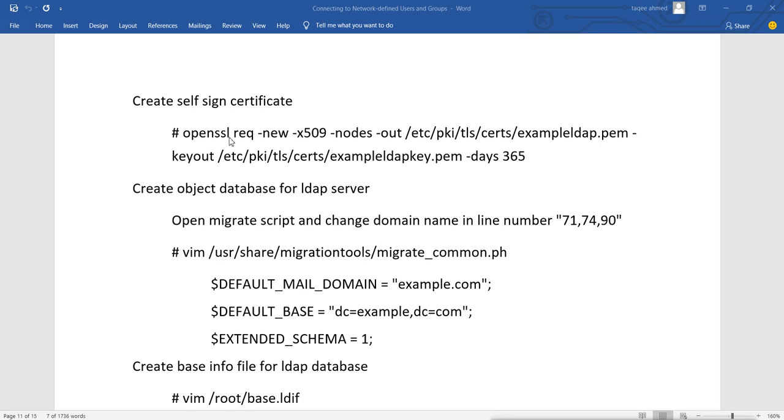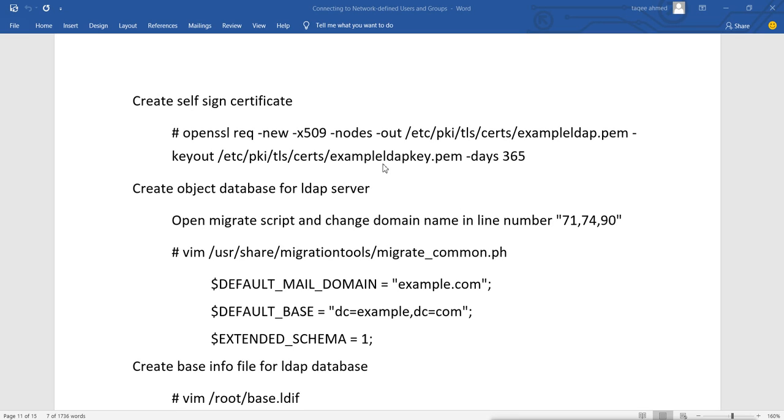command. The OpenSSL command is used to generate certificates for other things also. We will use it to generate the certificate for LDAP. So we will use this command, openssl with the request of new certificate of X509, and this is for the nodes, and the output of the certificate generated will go into this file. Now remember and make sure that you give the right path and the right name which you have mentioned in the file. So we have mentioned this exact name in the file, so we will use this.